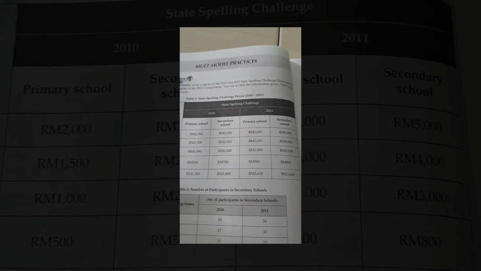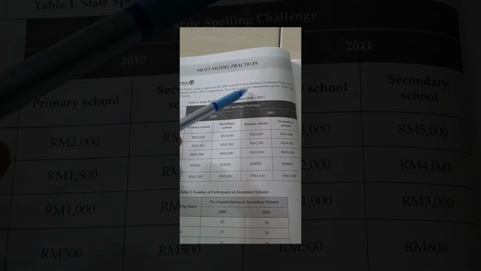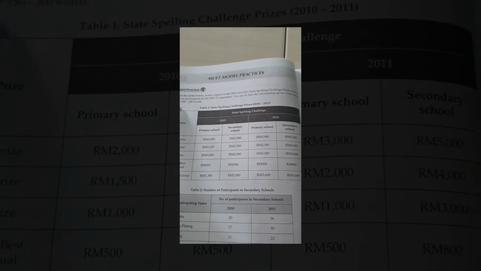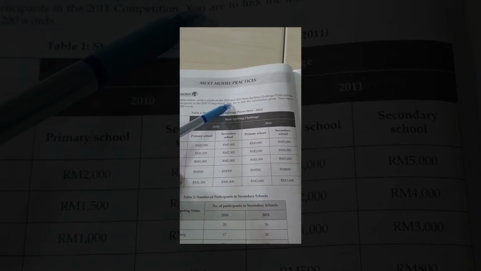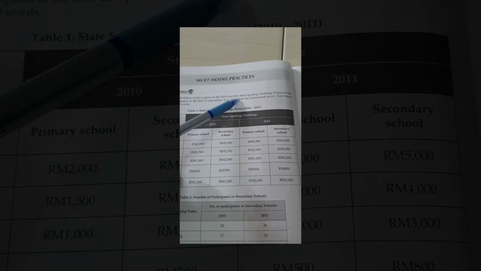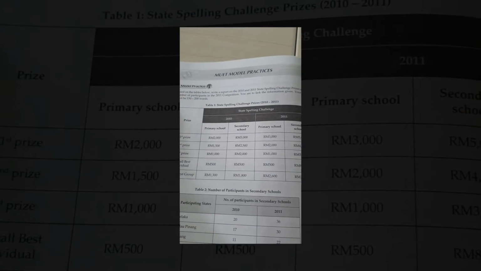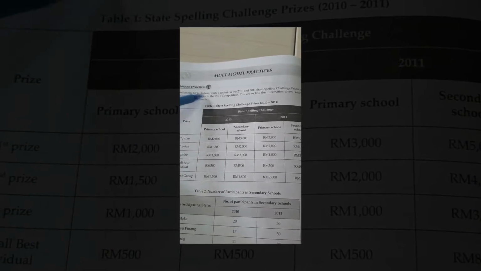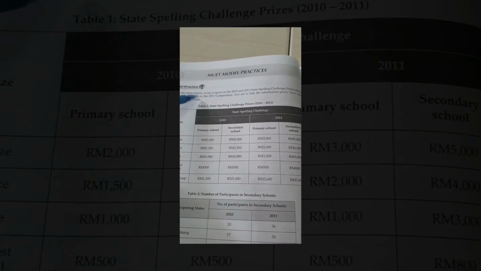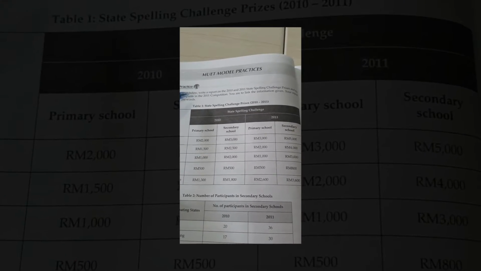Or let's say we see the situation. Can we make this into a title? Yes, we can. So we can actually take it word by word. Let's say the title is 2010 and 2011 State Spelling Challenge Prizes and the number of participants. Full stop. Okay, we don't have to write this long. Or even if you include this long, it is still acceptable. It's merely a simple format title.